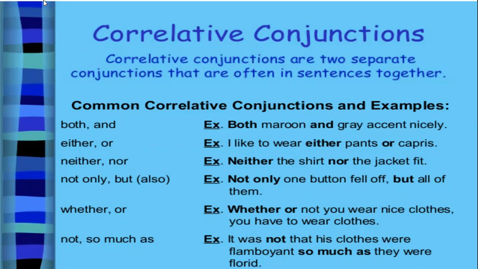So here, correlative conjunctions are two separate conjunctions that are often in a sentence together. By seeing these examples, you can easily understand correlative conjunctions. Here both...and are two separate conjunctions, but we see them in the same sentence together. So this is called a correlative conjunction.